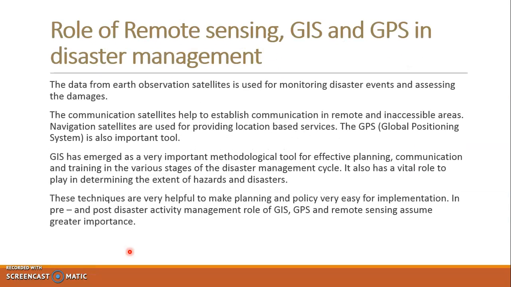The data from Earth observation satellites is used for monitoring disaster events and assessing the damage. With the help of satellites, you can see where the disaster has occurred, how much area is damaged, and how much property loss has taken place. Immediately you can see the images and get the news of such areas with the help of satellites.